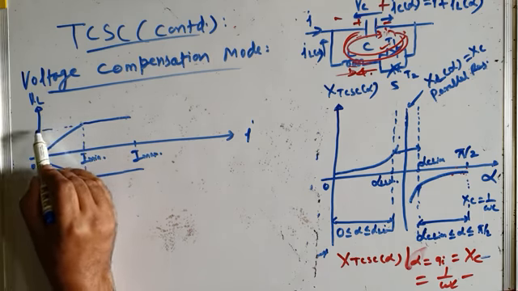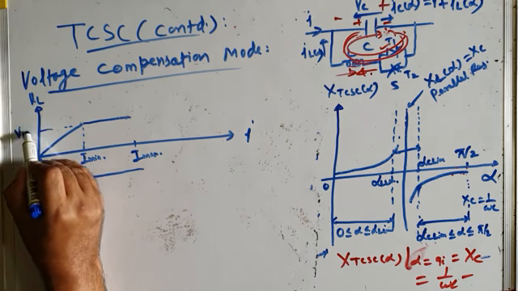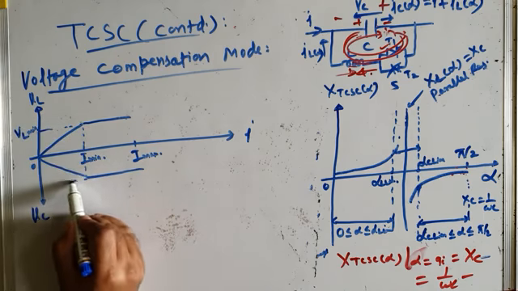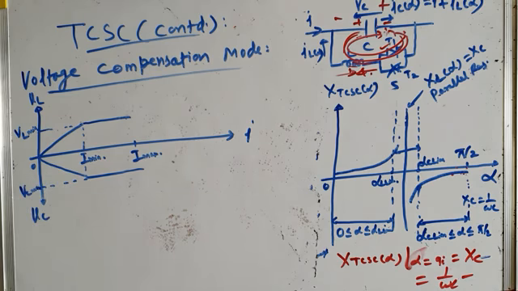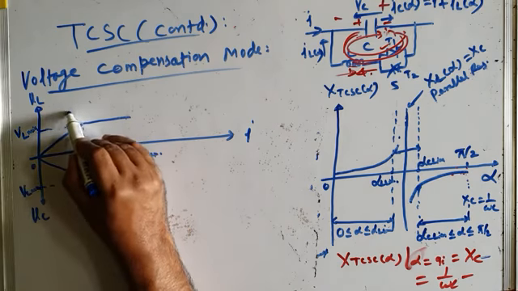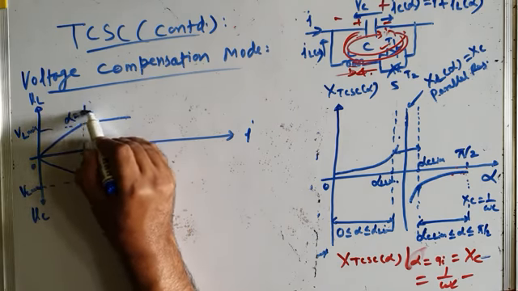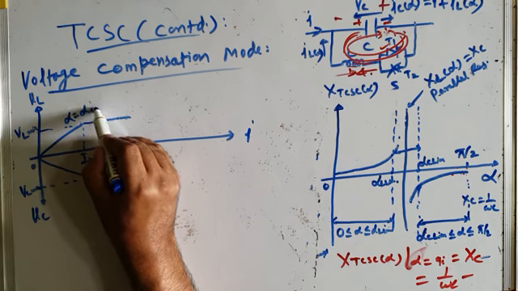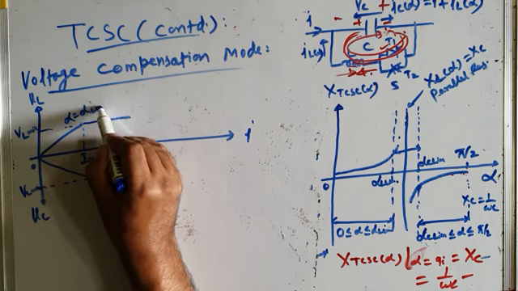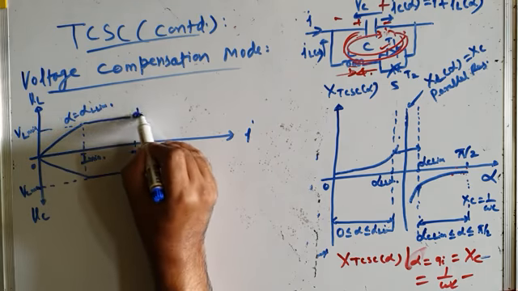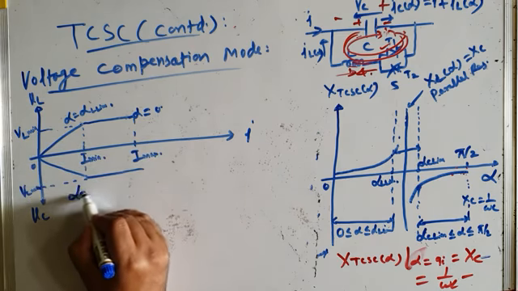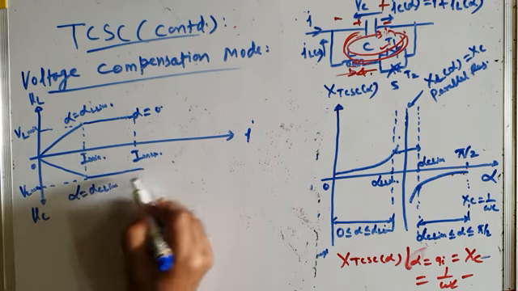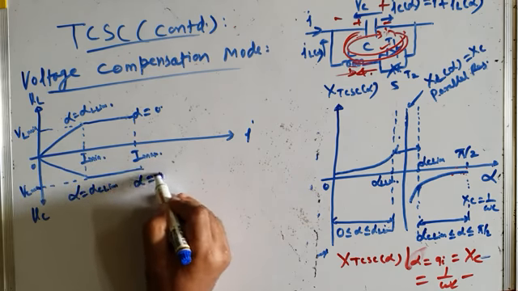This is VL min, minimum inductive voltage, and this is VC min, minimum capacitive voltage. And this is alpha equal to alpha L lim, and this is alpha equal to 0 degree here. This is alpha equal to alpha C lim, and this is alpha equal to pi by 2.